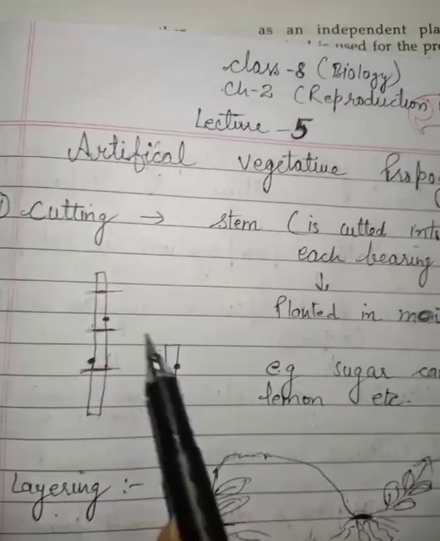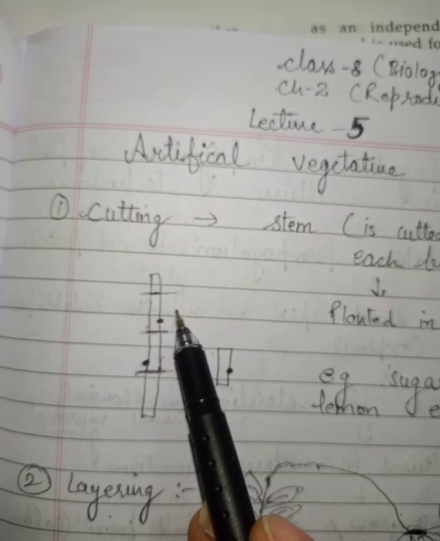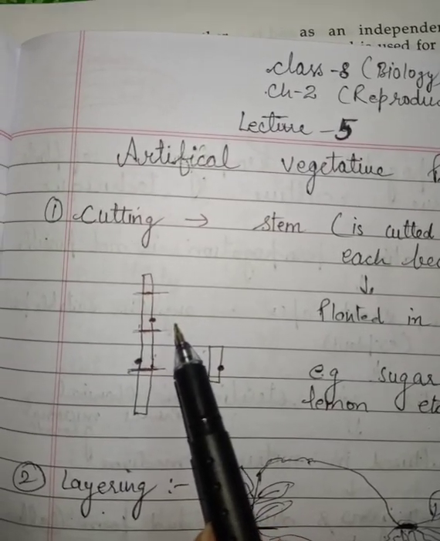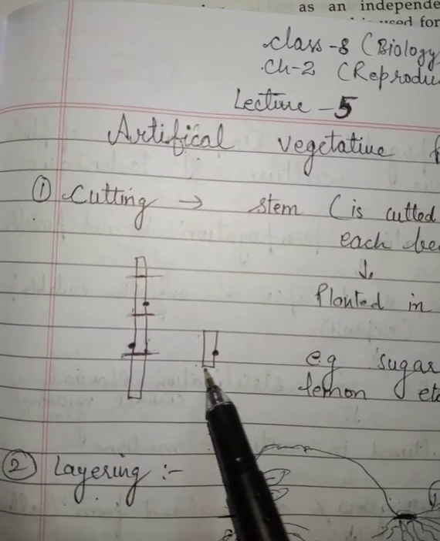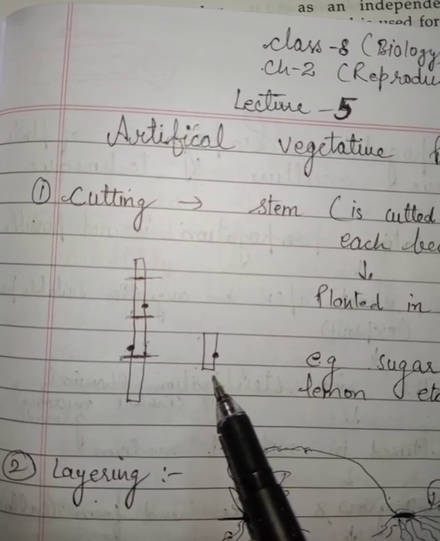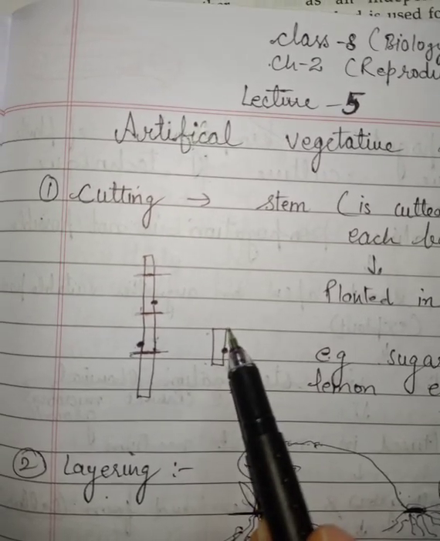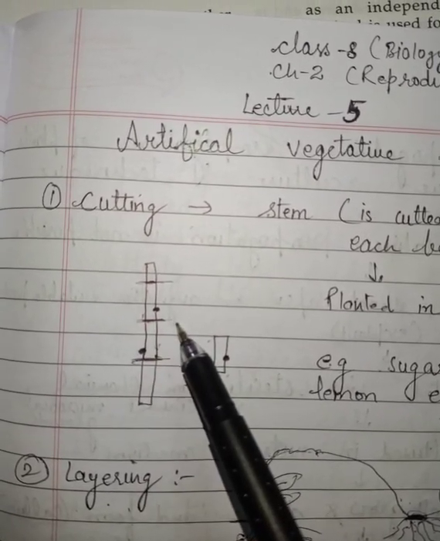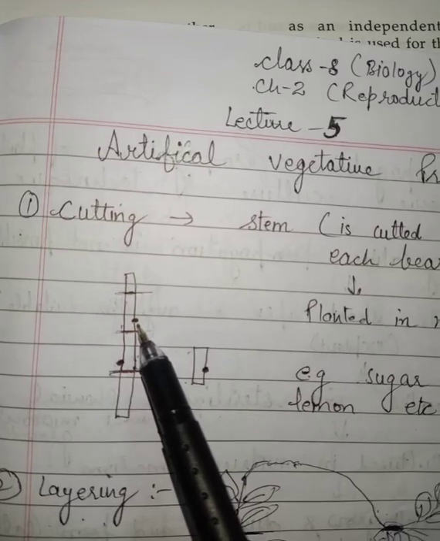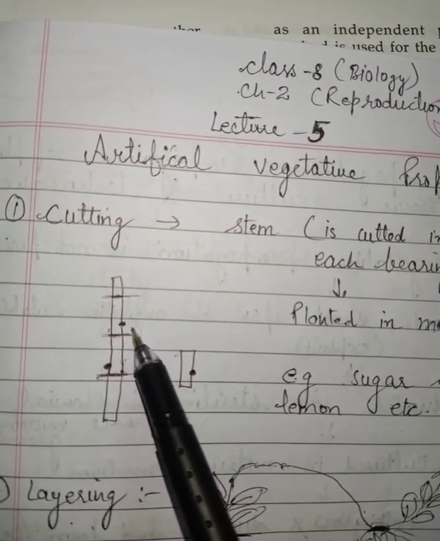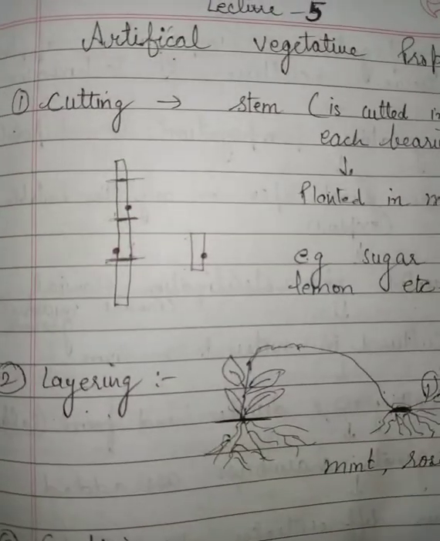So what we do is cut these parts into equal halves. In sugarcane also, the partitions are there, so according to the partitions we are able to cut the plant into different parts. When we sow each part into the soil, each part is able to make a new plant. A stem is cut into pieces bearing buds, and these buds are called axillary buds, and then they are planted in the soil. This type of process is called cutting. Second is layering.